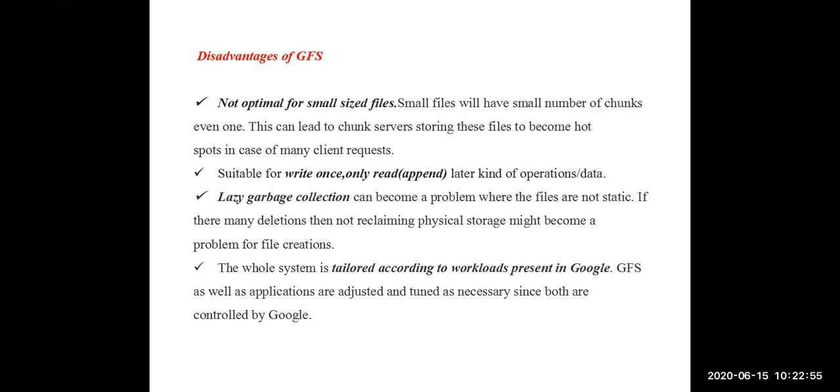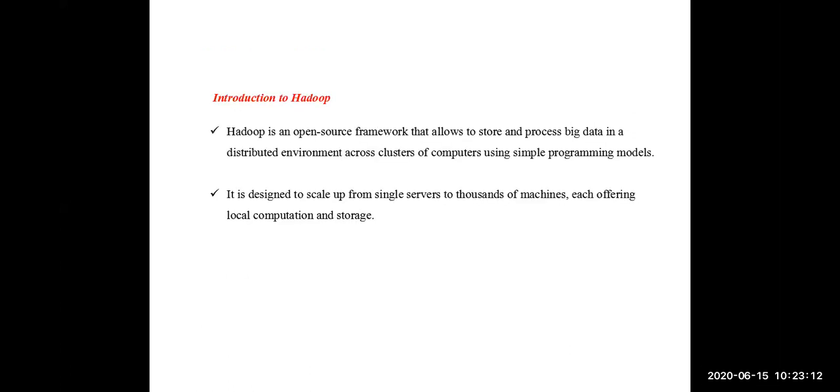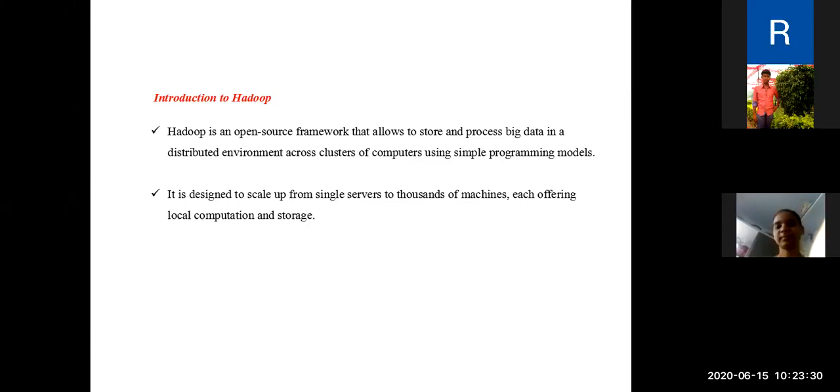Next, this is totally about the Google file system. The main point we are considering is that Google file system is developed only for internal working use of the Google applications. Later, based on this Google file system, one more concept was developed that is called Hadoop. Briefly about the GFS, roughly we have seen what is Google file system, what is its architecture, and what are the advantages and disadvantages of Google file system.